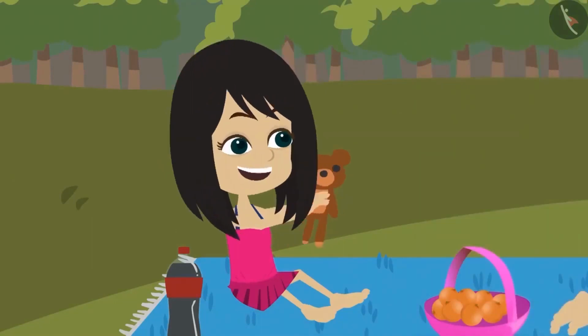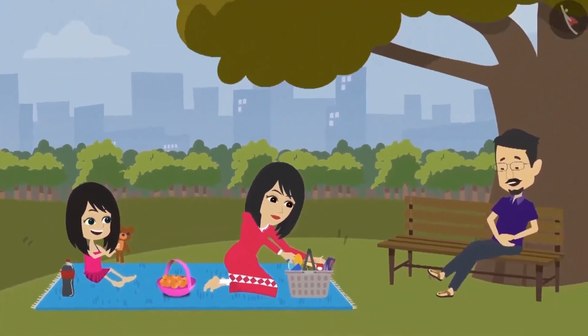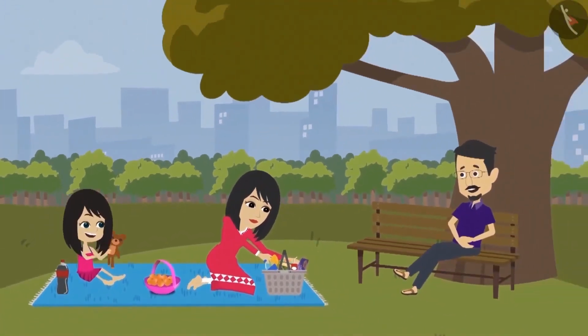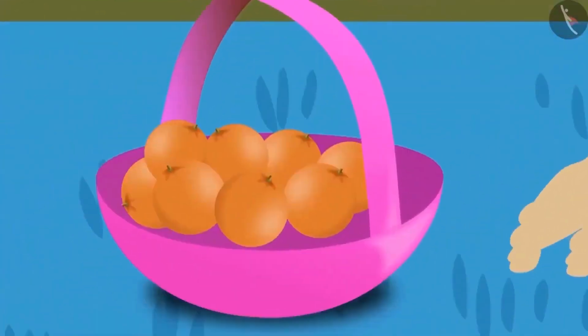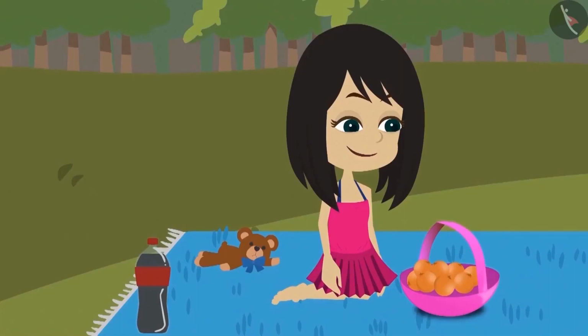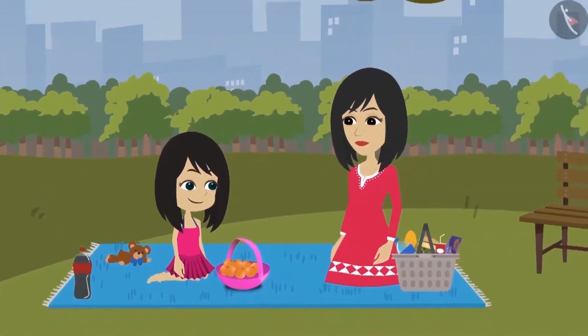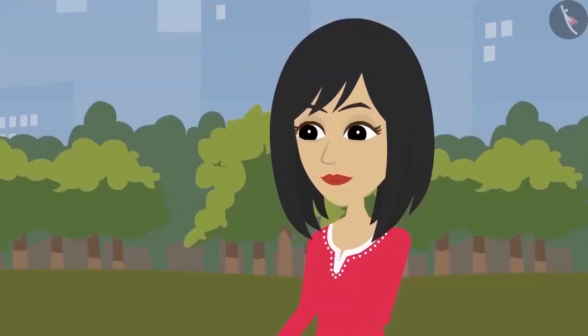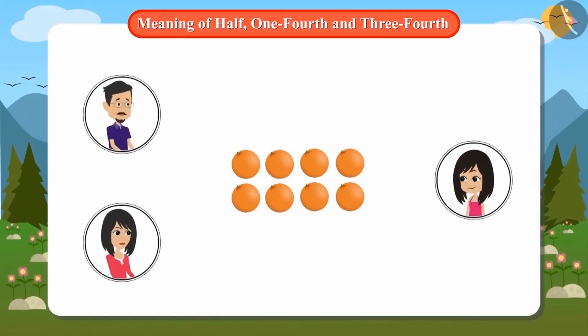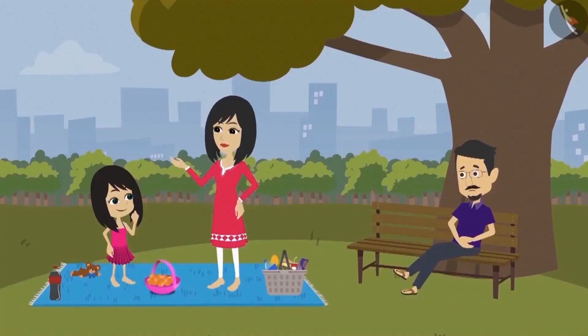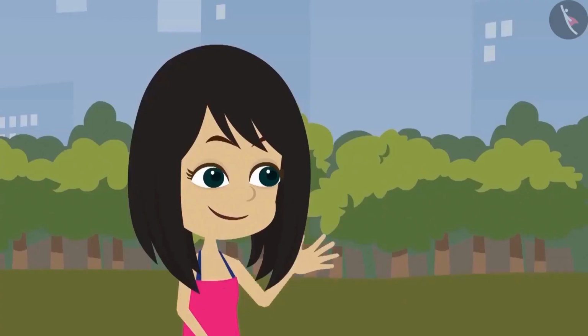Neha is very happy today because she has left for a picnic with her mother and father. Neha's mother has brought oranges along with food. Neha thinks how she will be able to eat so many oranges. She asks her mother, "What are so many oranges for?" Mummy tells her that all these oranges are for 3 people. For Neha, for Mummy, and for Papa. Mummy asks Neha to divide the oranges among the 3 people by herself.